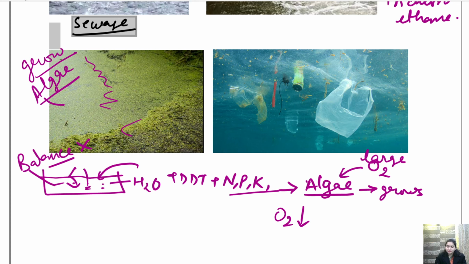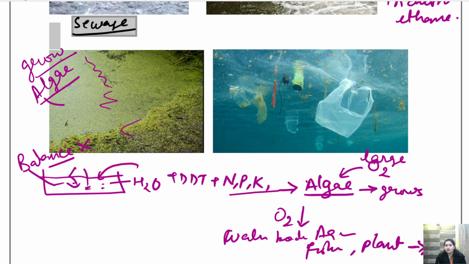Okay, so when the oxygen level decreases in water, certain aquatic animals like fishes and certain aquatic plants will not be able to survive and they will die. Hence, with the death of fishes and plants, they will pollute the water.